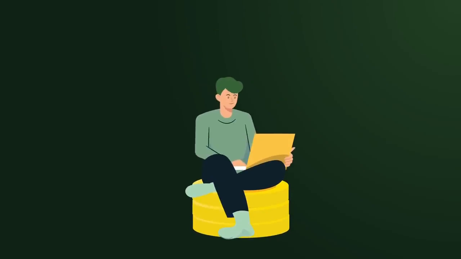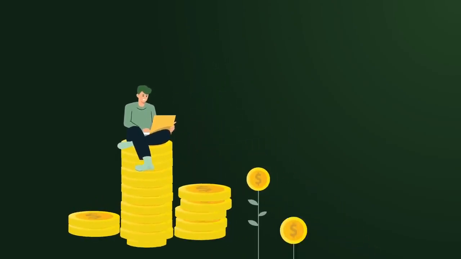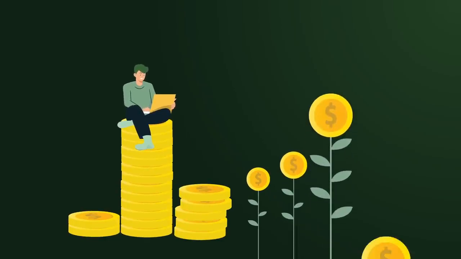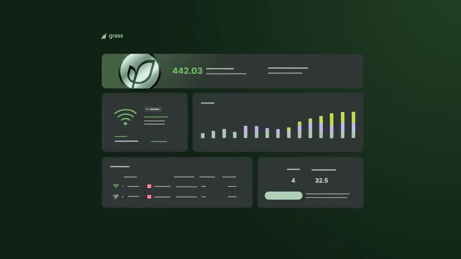With Grass, every gigabyte of internet you sell earns you rewards. These aren't just rewards, they're your stake in this growing network. The more your computer stays connected and the more friends you refer, the more your rewards multiply.